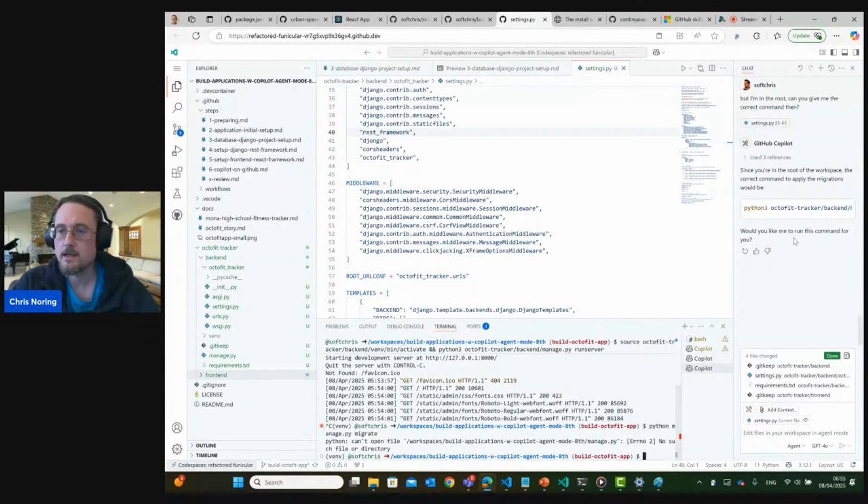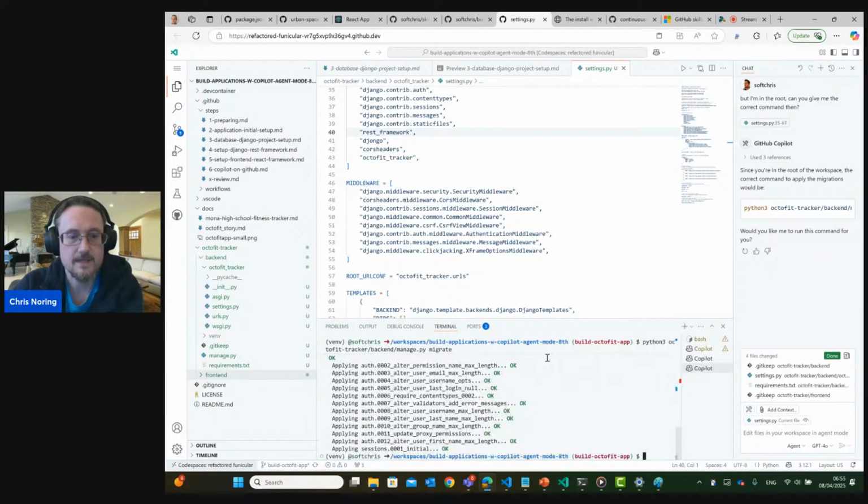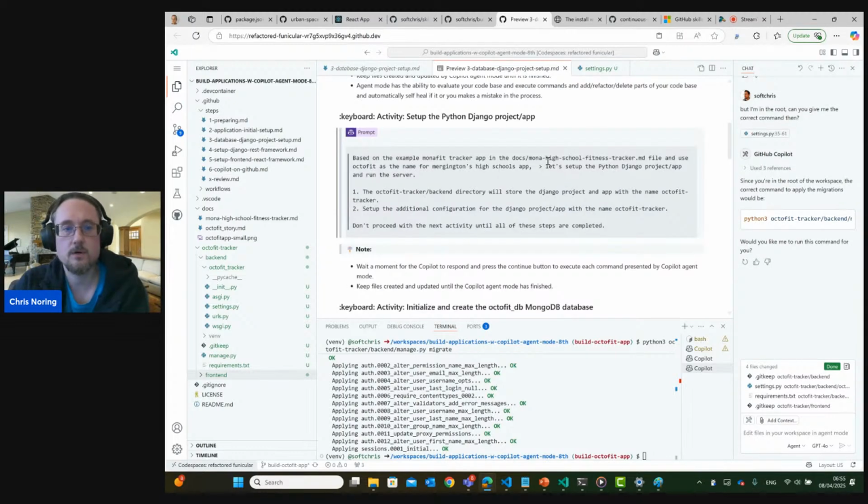And so now we'll insert that command again. And this time the migration succeeded because I was able to have that conversation with the agent to say, what is the actual command, because this looks wrong. And now all the initial migrations ran. So we want to go back to our preview now to see where we're at.